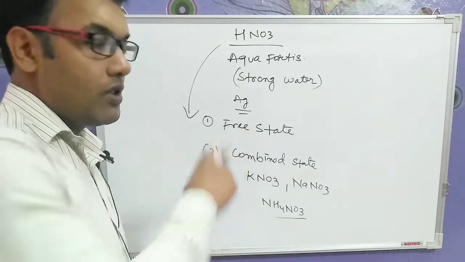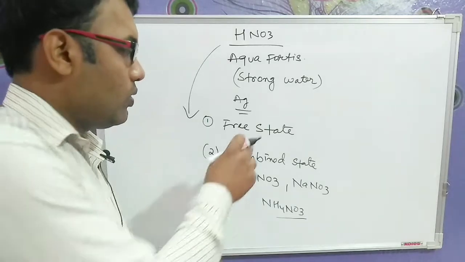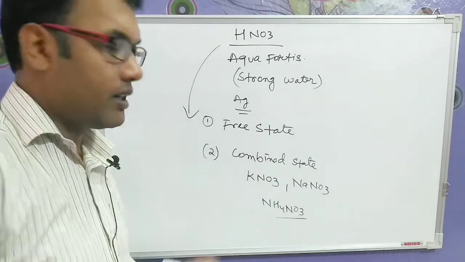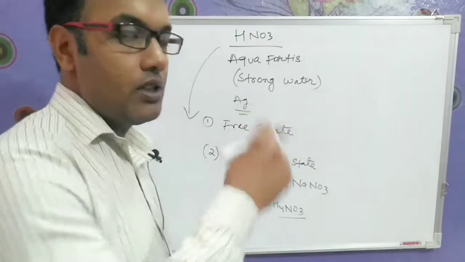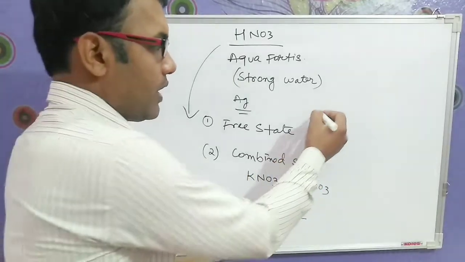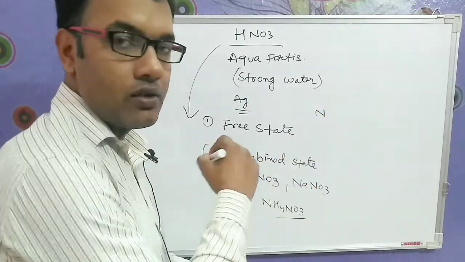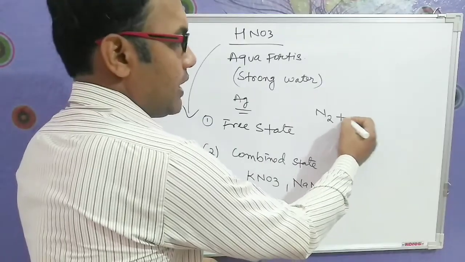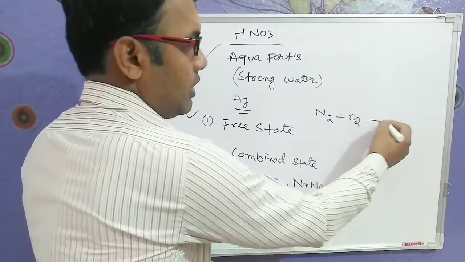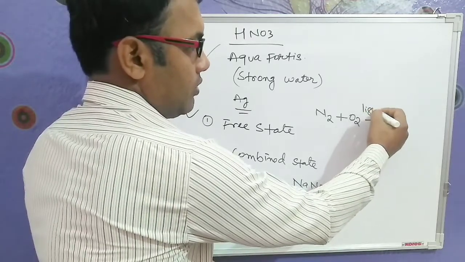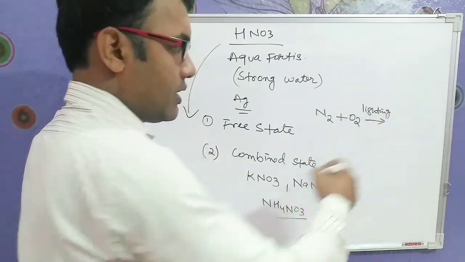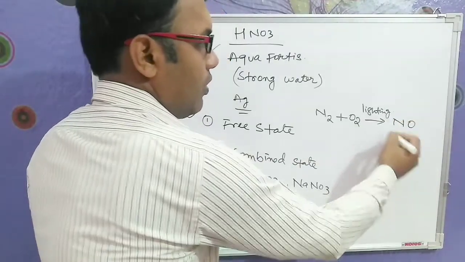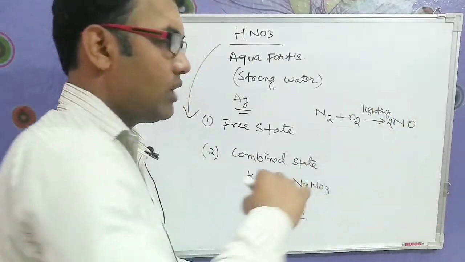Another thing to understand is how nitric acid is in the free state. In the atmosphere we have nitrogen gas, which has the maximum percentage. This nitrogen gas combines with oxygen due to lightning. High pressure and temperature are present in lightning, and then we get nitric oxide, 2NO.